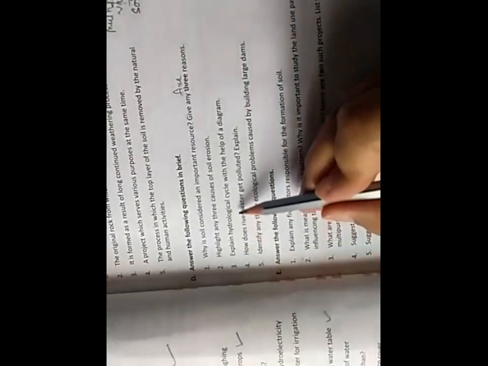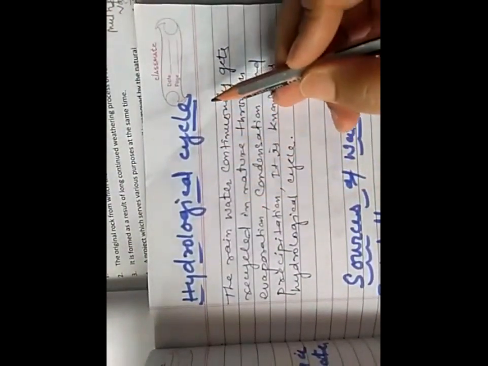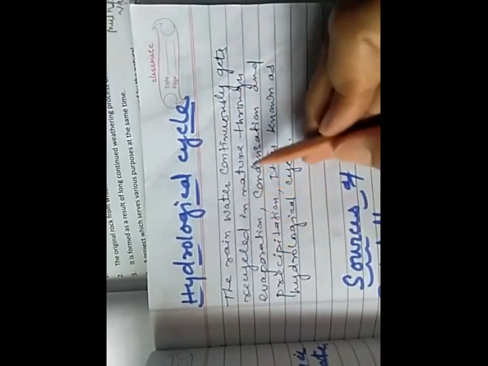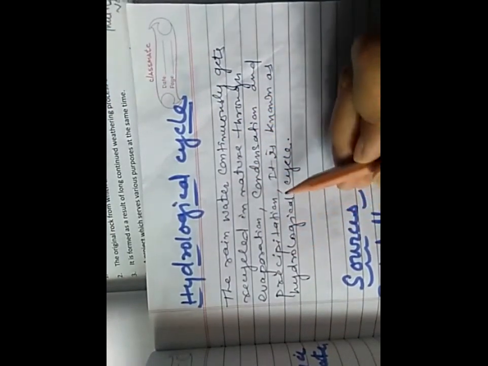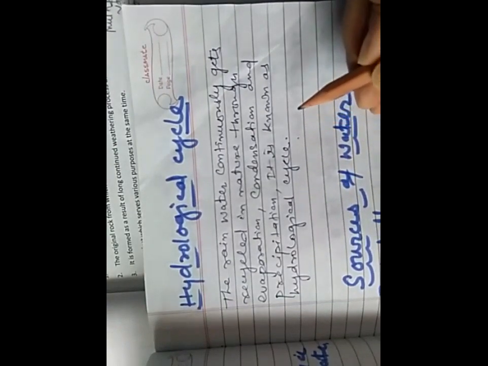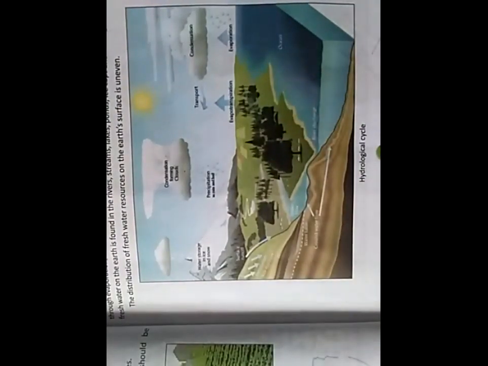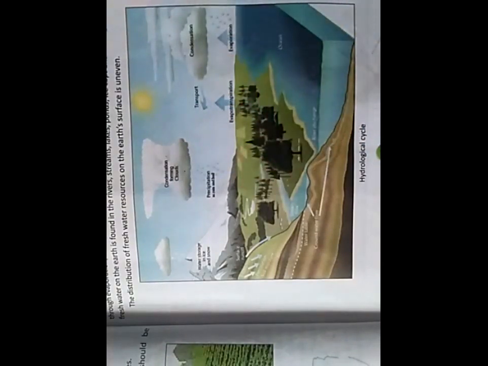The next question is, explain hydrological cycle with the help of diagram. For the explanation of hydrological cycle, you will give these points. The rainwater continuously gets recycled in nature through evaporation, condensation and precipitation. It is known as hydrological cycle. This explanation you will give, and you will draw the diagram of hydrological cycle showing evaporation, condensation and precipitation.